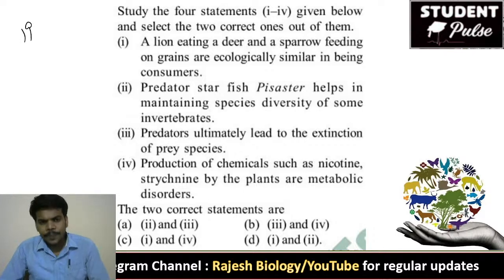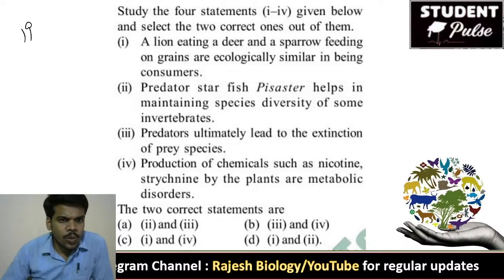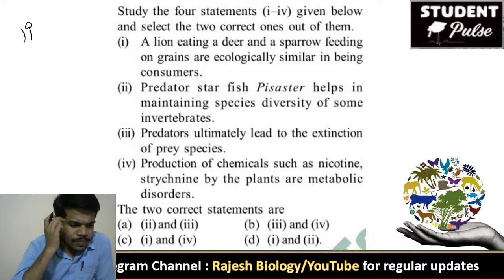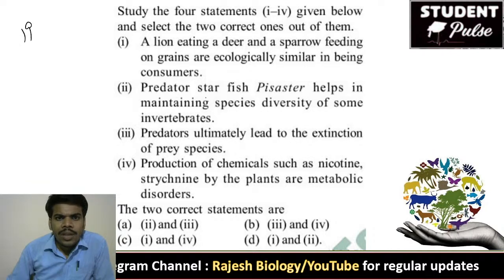Very good, Sweta. 19th question. Study the four statements 1 to 4 given below. Select two correct ones out of them. A lion eating a deer and a sparrow feeding on grains are ecologically similar in being consumers.